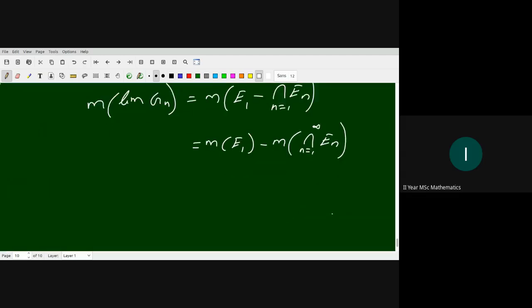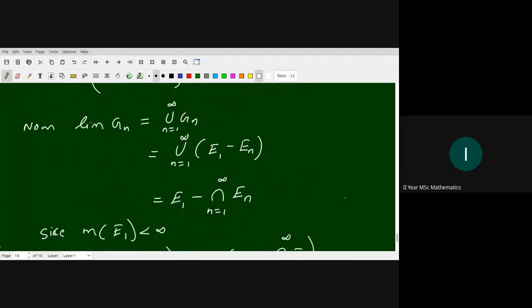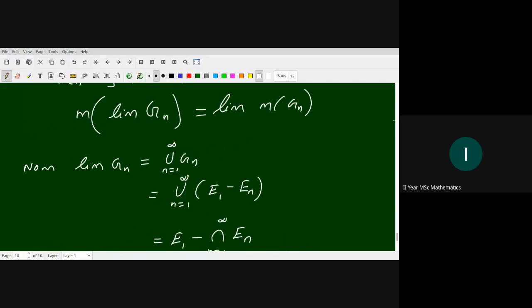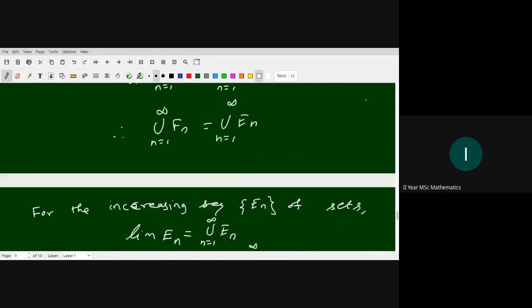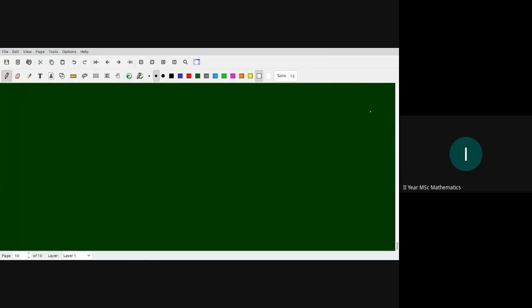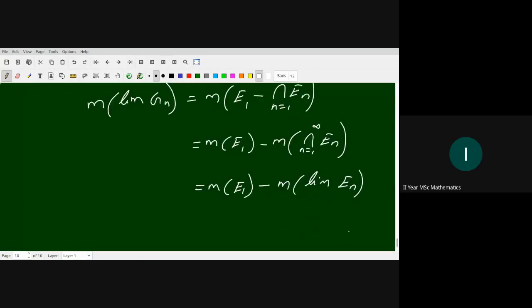Here En are decreasing, so the intersection is the limit: m of E1 minus m of limit En. I am going to take this as equation number 2 in this theorem, and this as equation number 3.